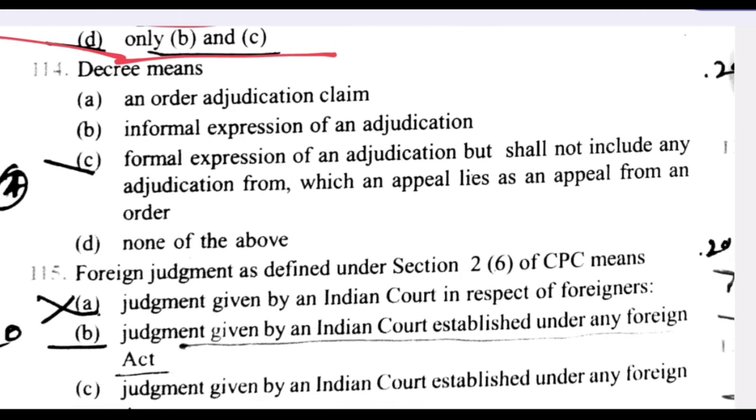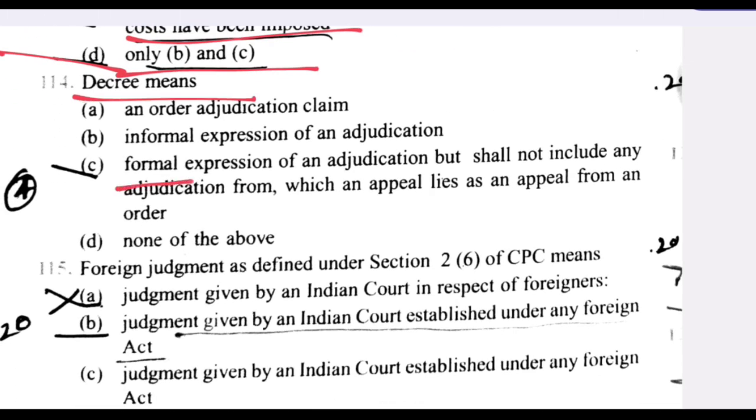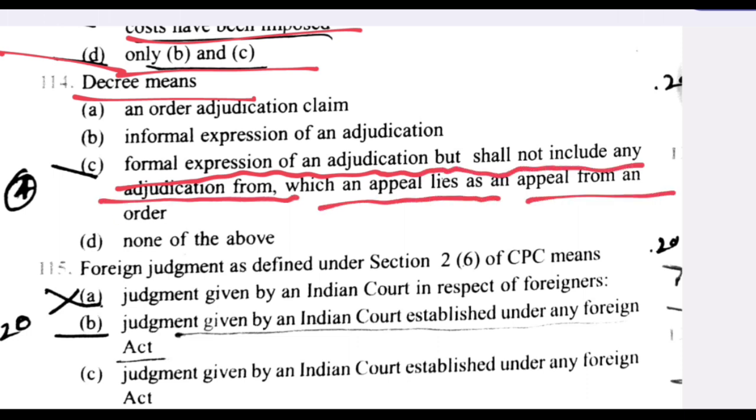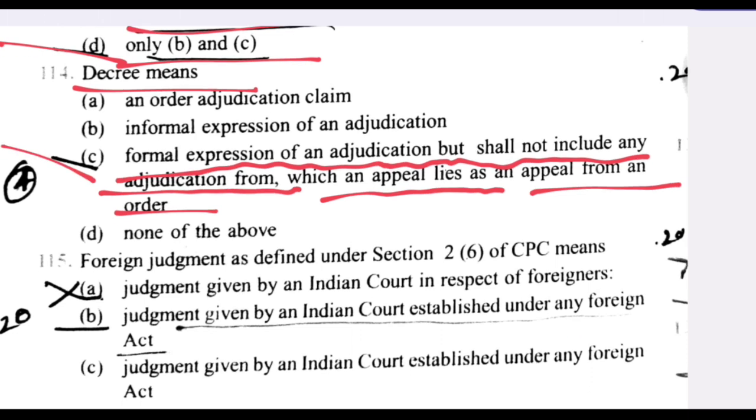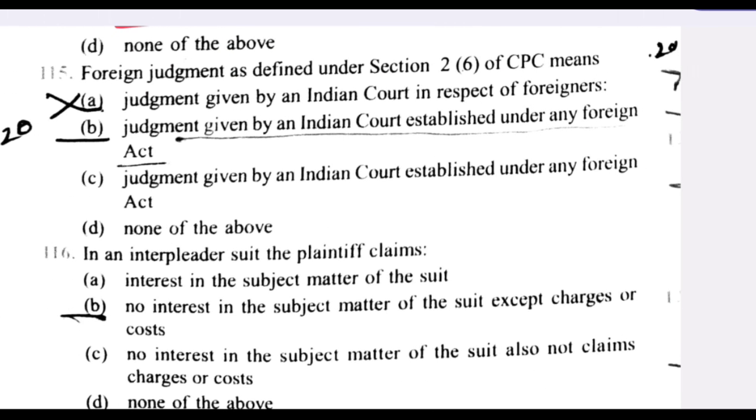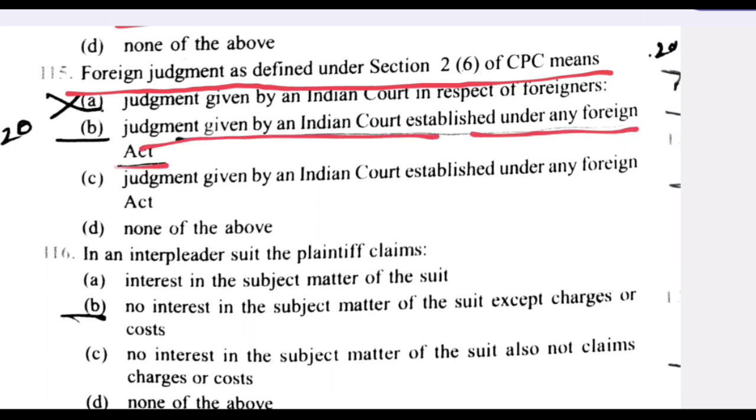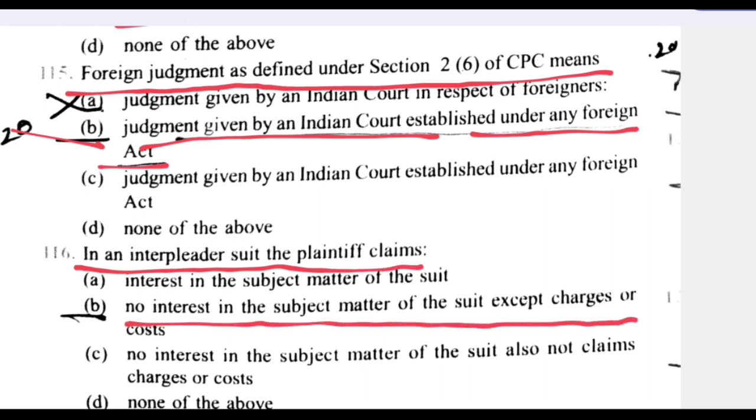Next question. Decree means formal expression of an adjudication but shall not include any adjudication from which an appeal lies as an appeal from an order. C is the right answer. Next question. Foreign judgment as defined under Section 2(6) of CPC means judgment given by an Indian court established under any foreign act. B is the right answer. In an interpleader suit, the plaintiff claims no interest in the subject matter of the suit except charges or costs. B is the right answer.